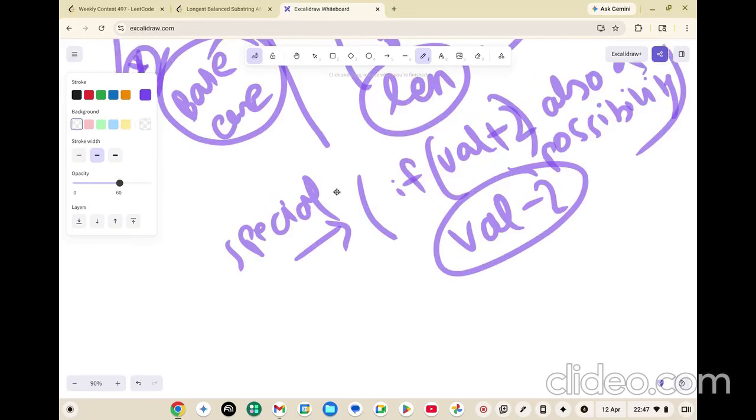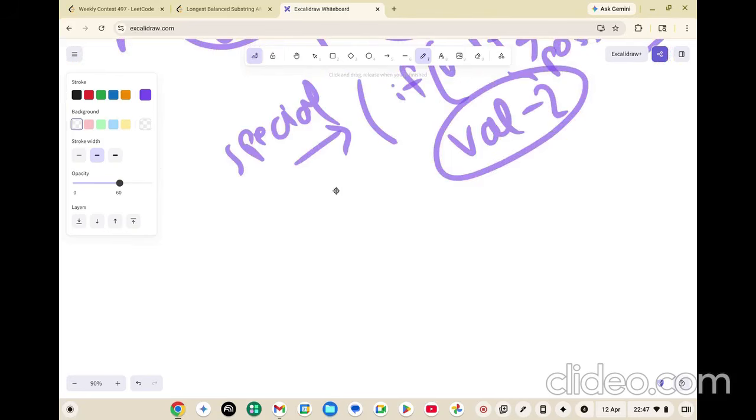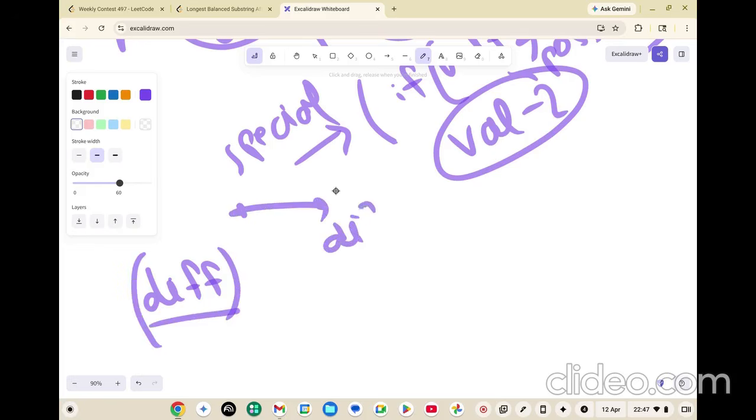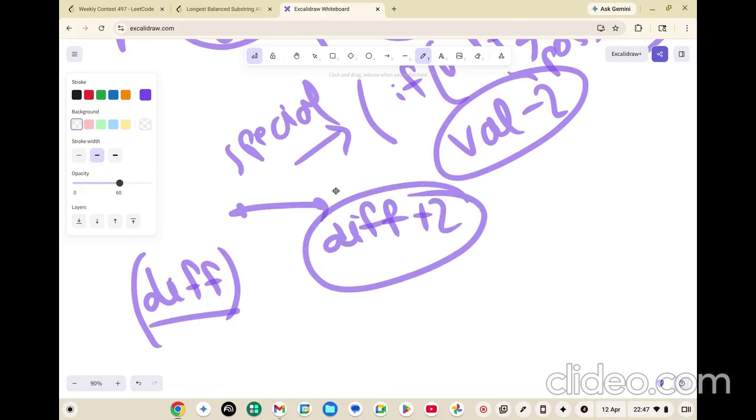So when do we get a value plus 2? Means whatever the difference was, not value, let's call it difference. So initially the difference was diff. The next thing that can be formed is difference plus 2. When will the difference plus 2 form? When you replace a 0 with a 1.